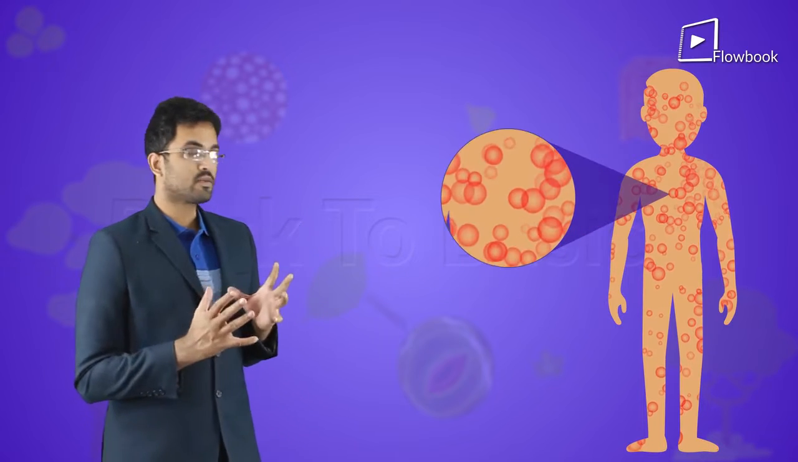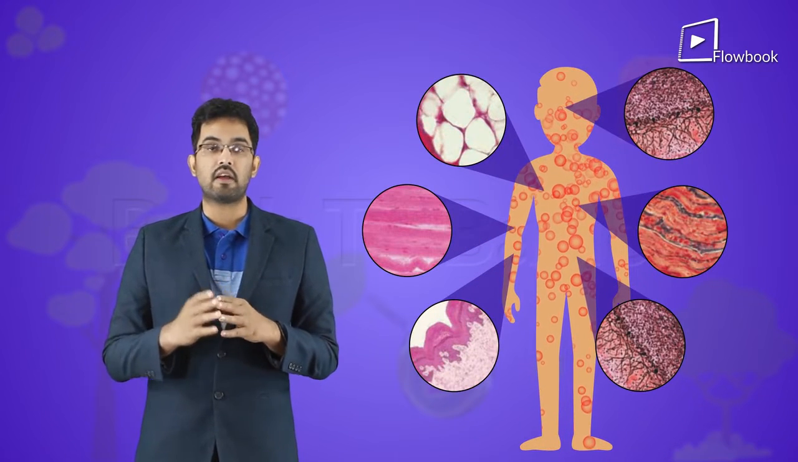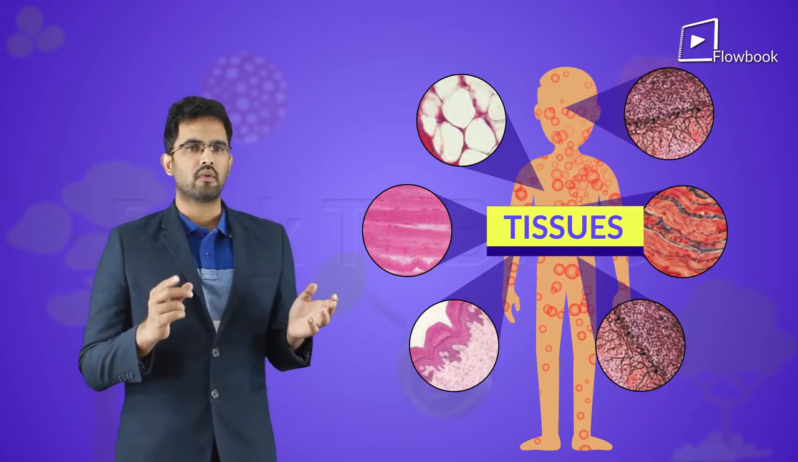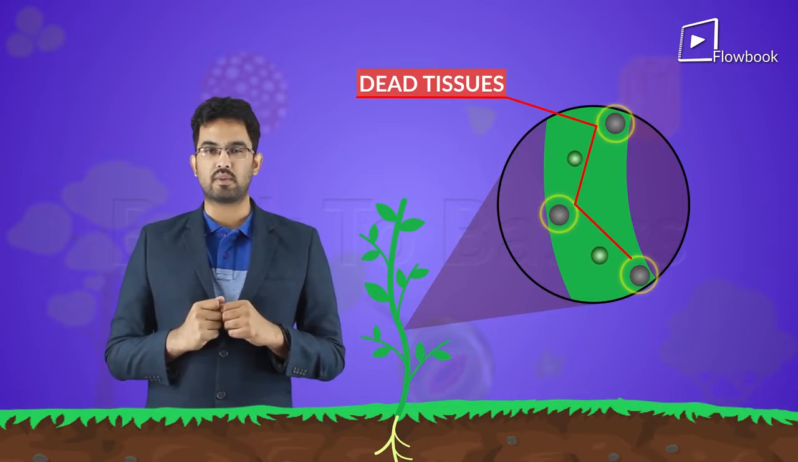Again, these cells which specialize in only one function are grouped together so that we have clusters of cells in our bodies that perform different functions. These groups of cells that are similar in structure and work together to achieve a particular function are what we call tissues. Now, all multicellular organisms like plants and animals have tissues, but both of them don't have the same tissues. A plant, for instance, consists of many dead tissues as well.